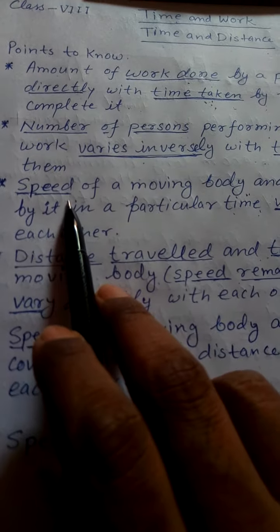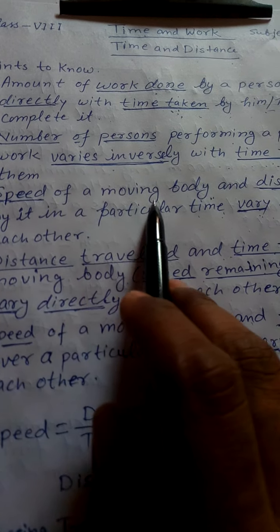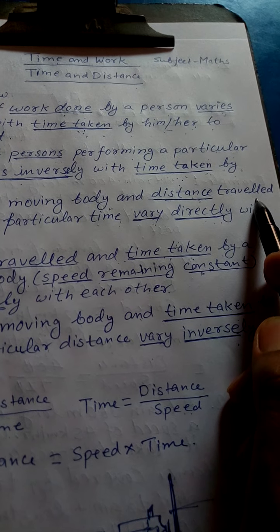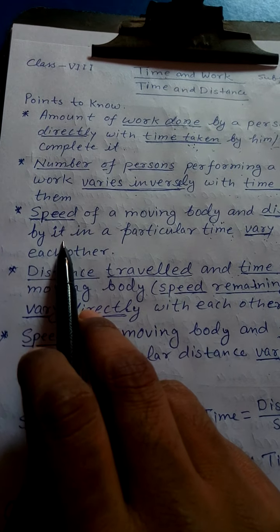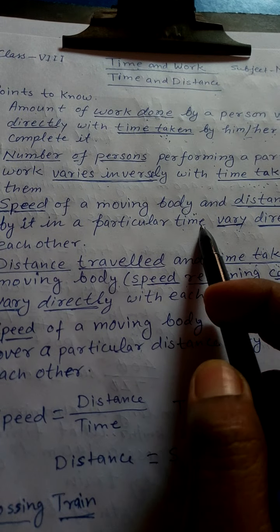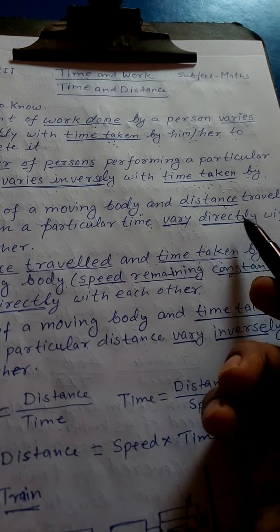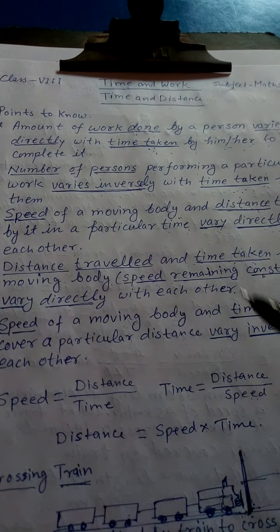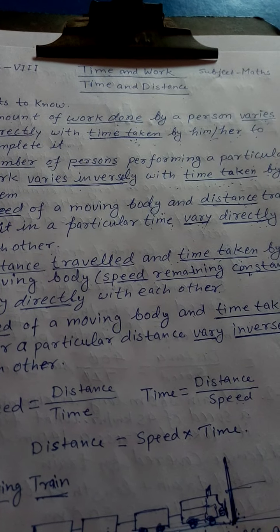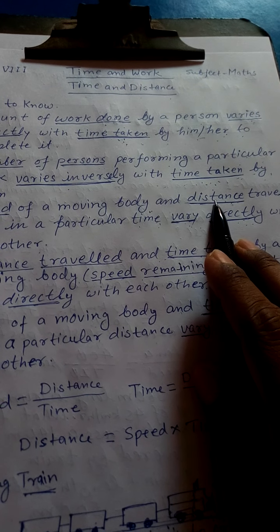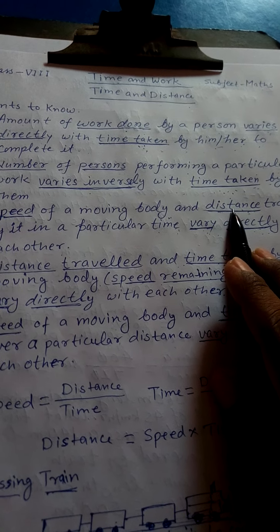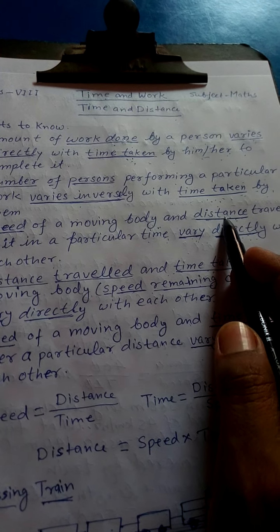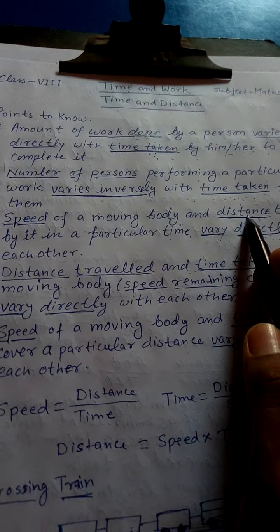Now, the speed of a moving body and distance travelled by it in a particular time vary directly with each other. Means, if the speed is more, then distance is more for a particular time. If speed is less, then distance is less.